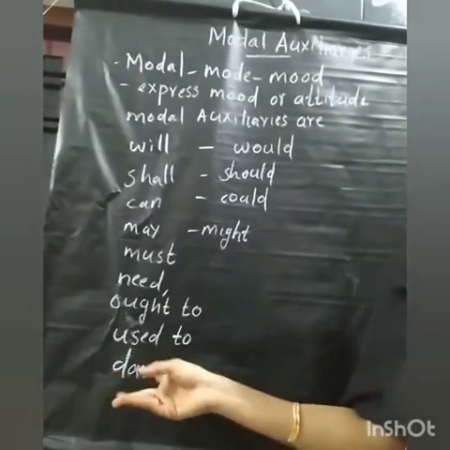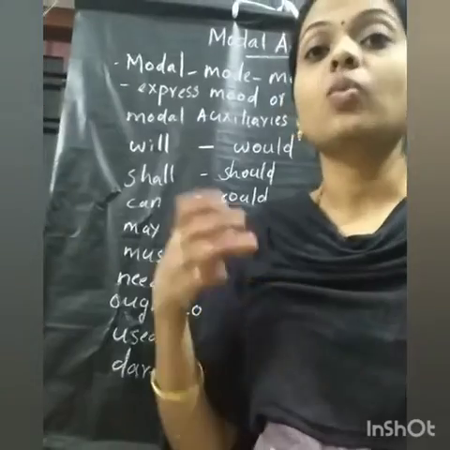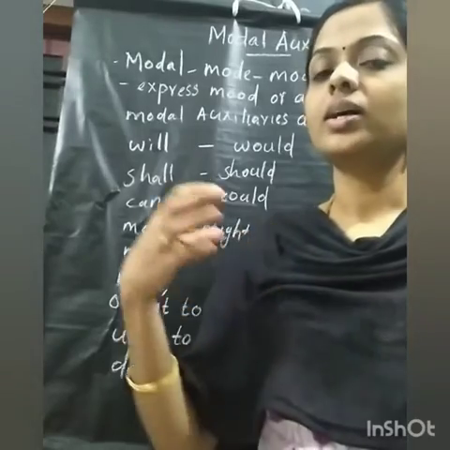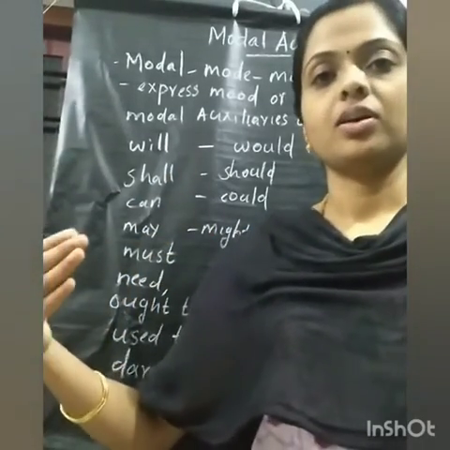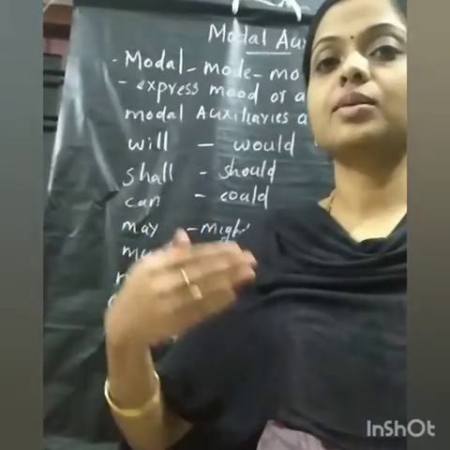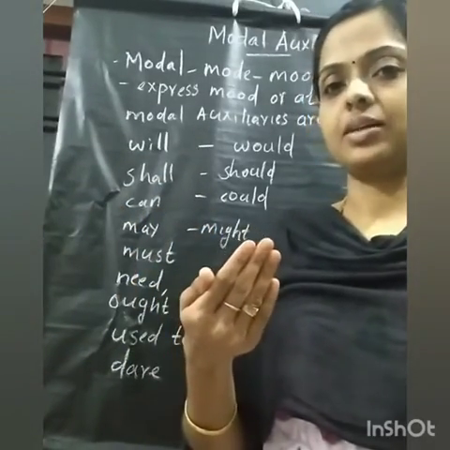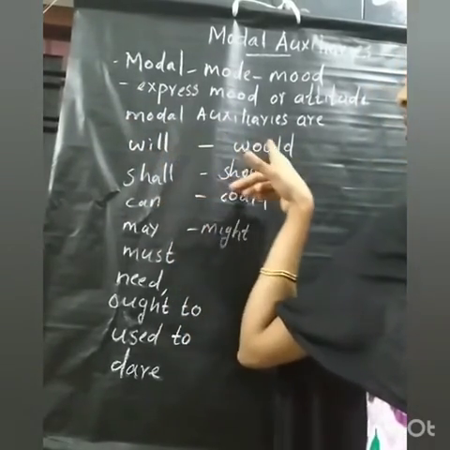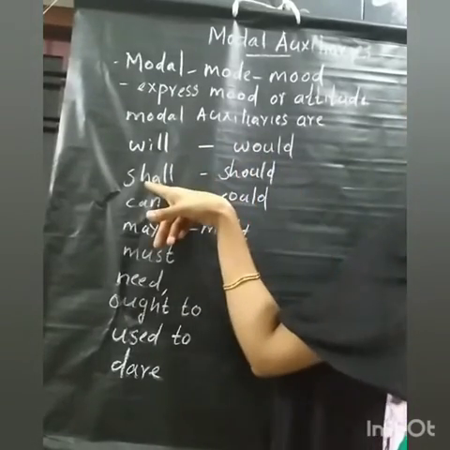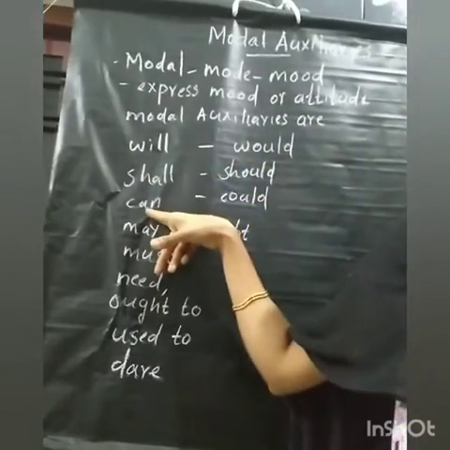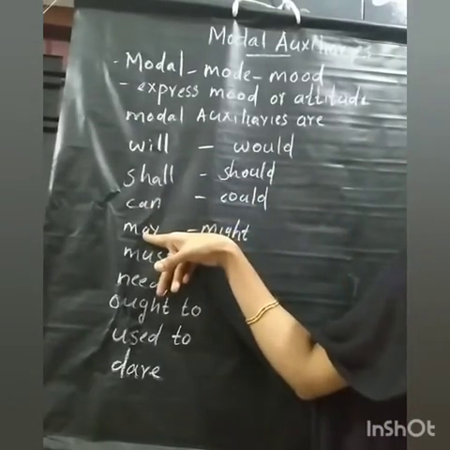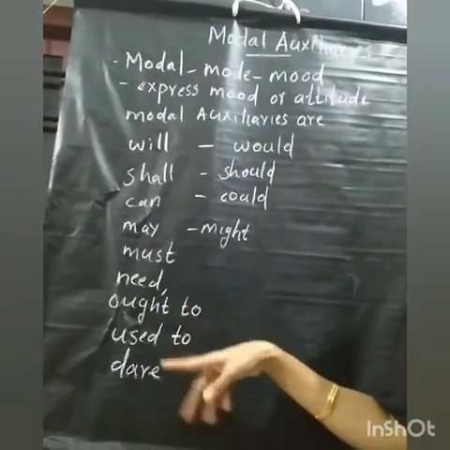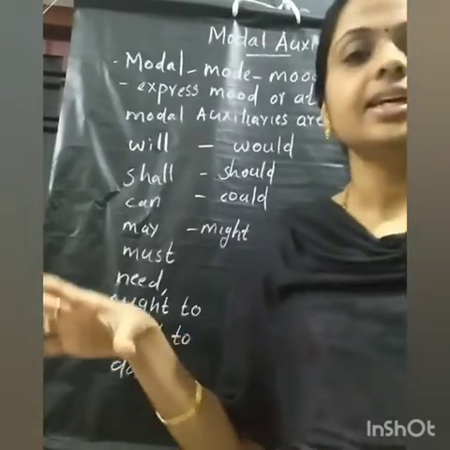So, in this class we discussed what modal auxiliaries are. The word modal is derived from mode that changed into mood. Modal auxiliaries express the mood and attitude of the speaker. The past tense of will, would. The past tense of shall, should. The past tense of can, could. The past tense of may, might. Must, need, ought to, used to, dare. These are the modal auxiliaries in English.